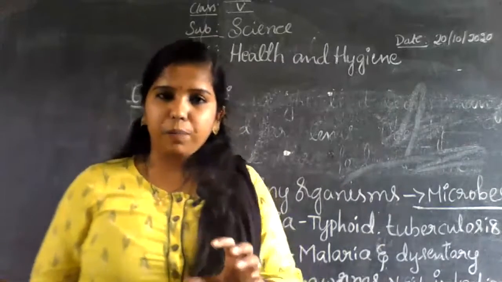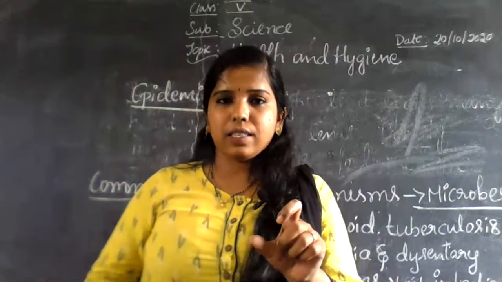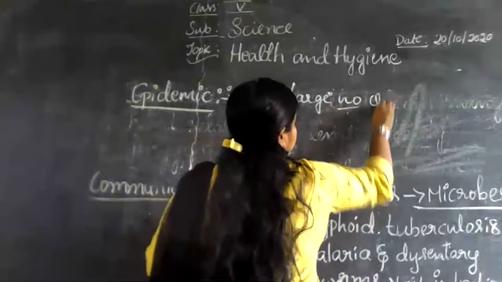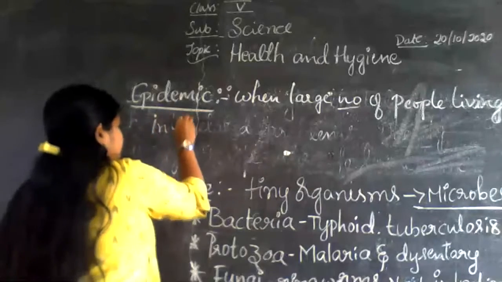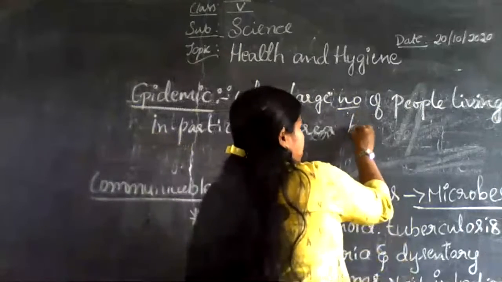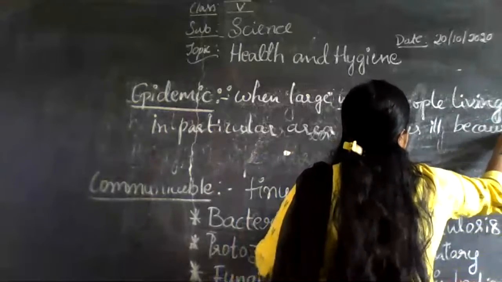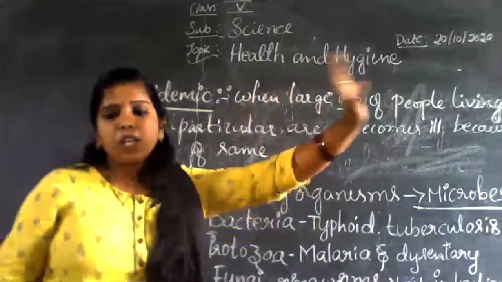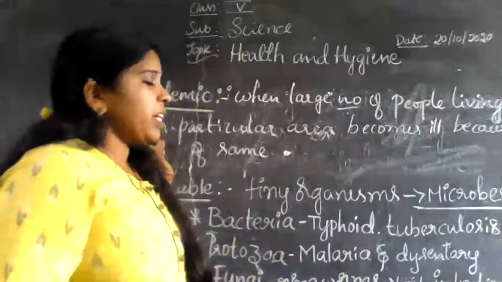Epidemic is when a large number of people living in a particular area become ill because of the same disease. That we call an epidemic. Examples of epidemic diseases are jaundice, cholera, typhoid, malaria, and plague. These all come under the epidemic diseases.